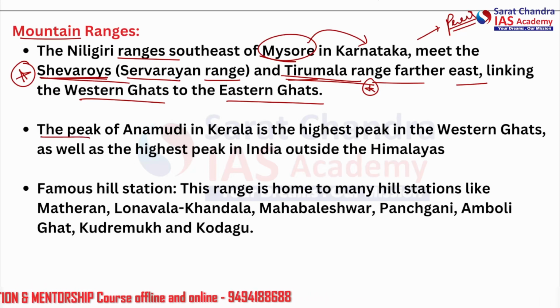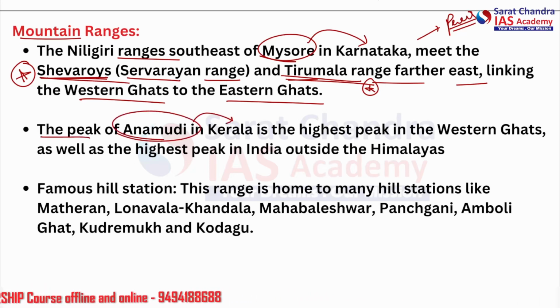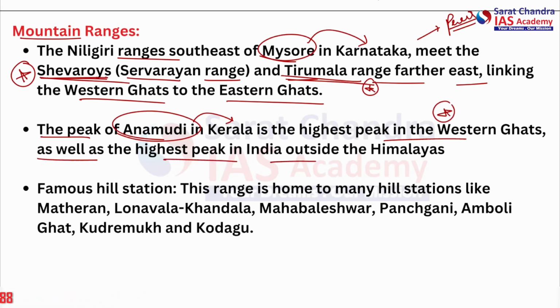One more thing, the peak of Anaimudi in Kerala is the highest peak in the Western Ghats. This is another prelims question that has been asked multiple times, as well as the highest peak in India outside the Himalayas. Let's further talk about the famous hill stations there.